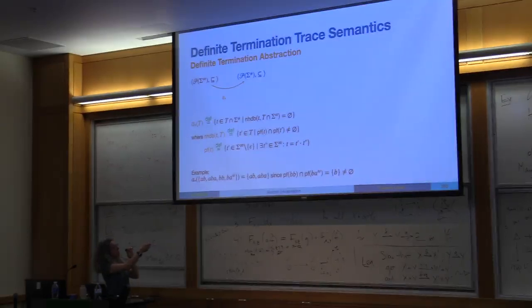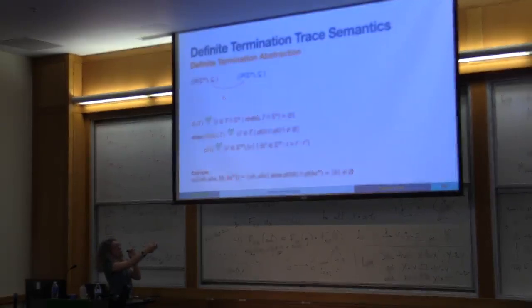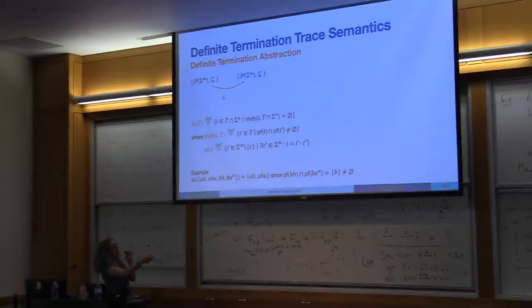So we have a finite trace AB, another finite trace ABA, another finite trace BB, and an infinite trace BA. Now, if we do the abstraction, this will only keep the first two, because the third one, this BB, has one prefix in common, this B here, with an infinite trace. From B, we can actually branch to an infinite execution, so this B trace is not okay to keep.